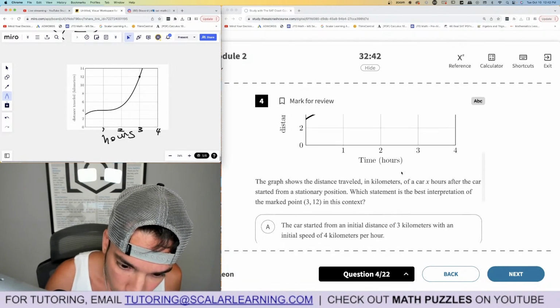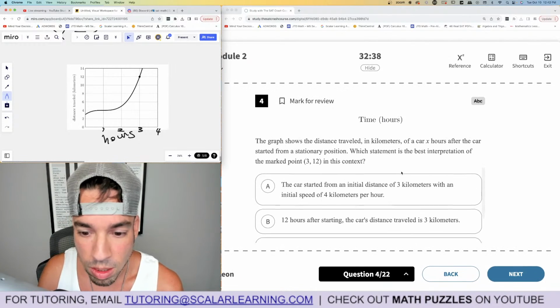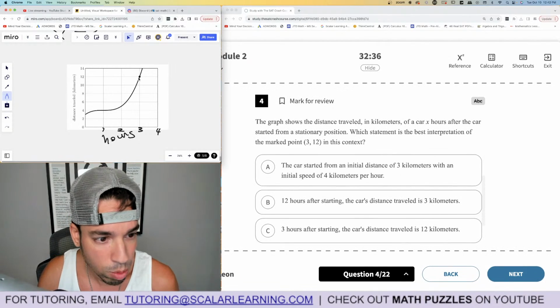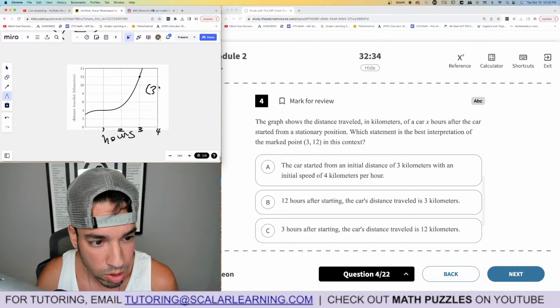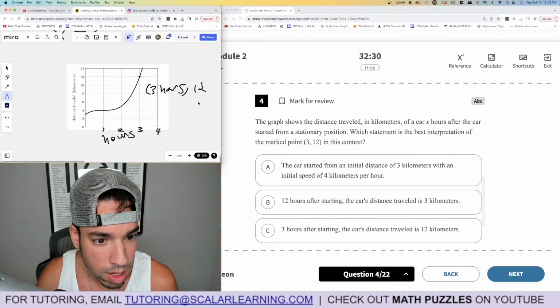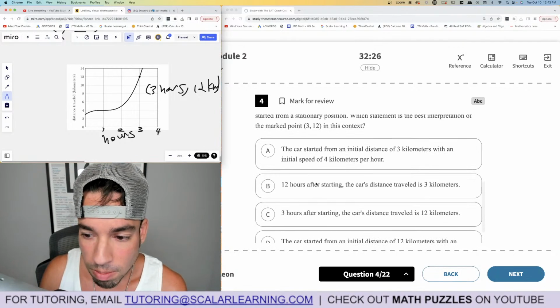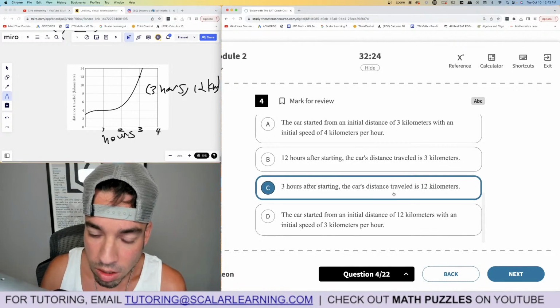Okay. The graph shows the distance traveled, in kilometers, by a car after it started from a stationary position. Which statement is best? 3, 12. Okay, so that is this point. So that means in 3 hours, we've traveled 12 kilometers. That's what it means. Just read the graph. There it is. C is the winner.